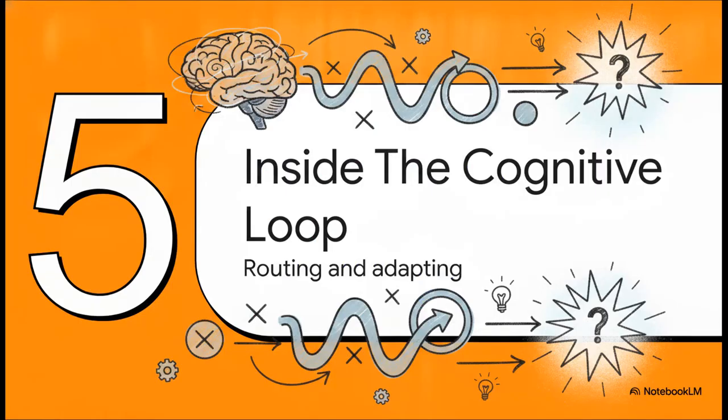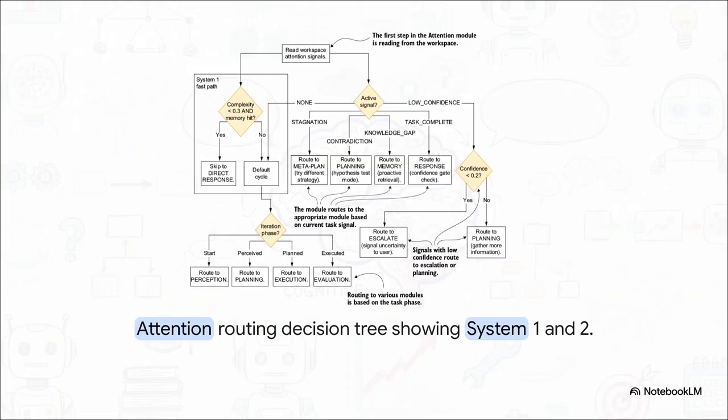Section 5. Inside the cognitive loop. Routing, iterating, and adapting in real time. If you ever find yourself debugging one of these agents, this routing tree is your best friend. This is Kahneman's theory brought to life in software.